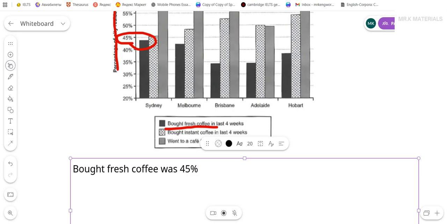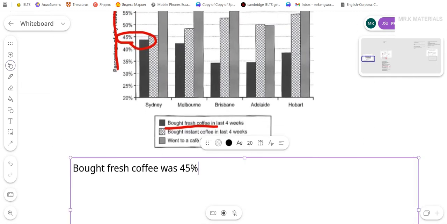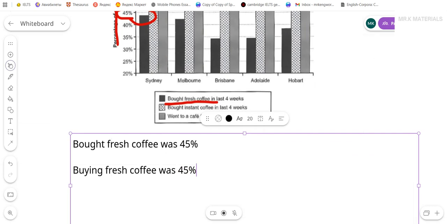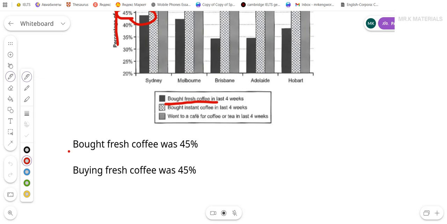Now you may want to pause the video right now and see what problem this sentence has and maybe try to fix it. The correct version here would be buying fresh coffee was 45%. Why? Because clearly this one here is a verb.